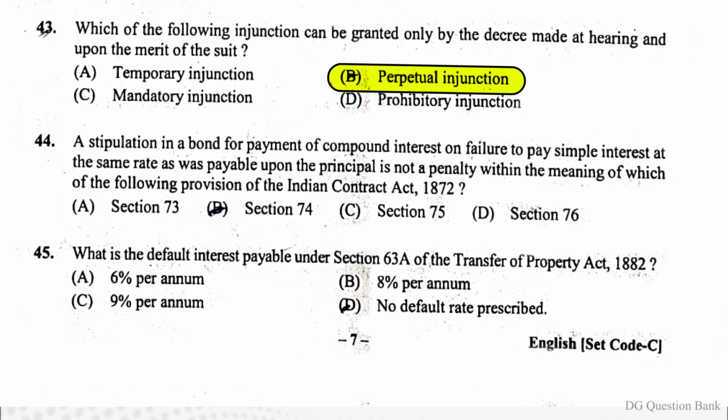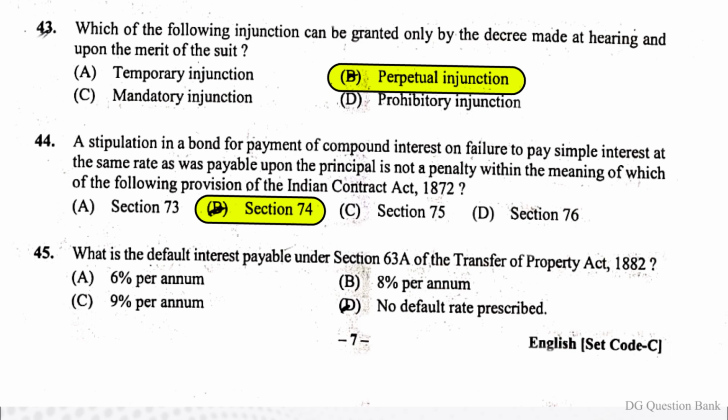Question number 44. A stipulation in a bond for payment of compound interest on failure to pay simple interest at the same rate as was payable upon the principal is not a penalty within the meaning of which of the following provision of the Indian Contract Act 1872? The right answer is option B, Section 74.